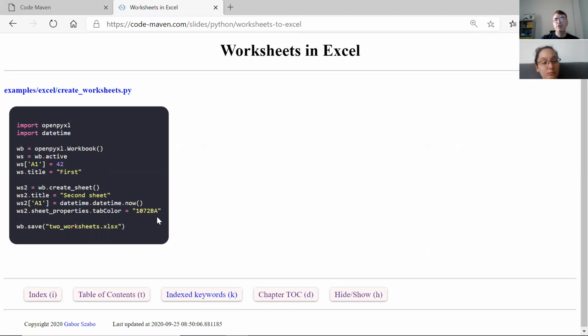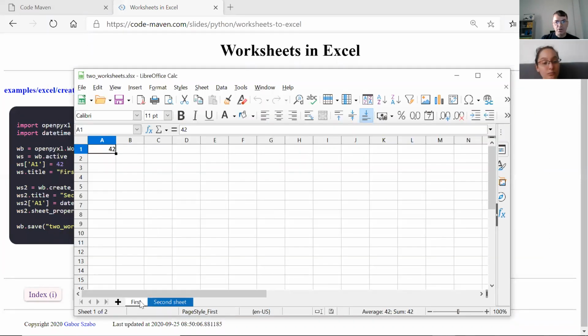The color, so this one has this color now. And the value 42 is in the first sheet, we have the 42. And if I click on the second sheet, I have the date, which we can see is there. I just didn't set the column wide enough, okay?